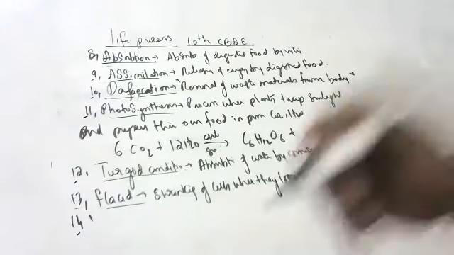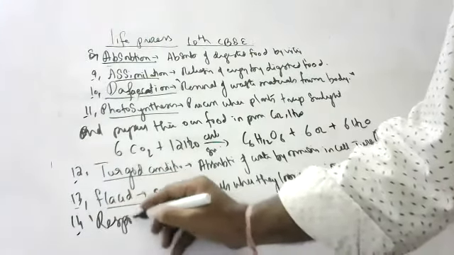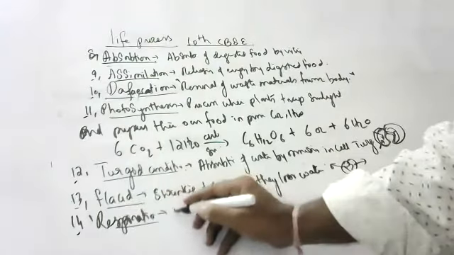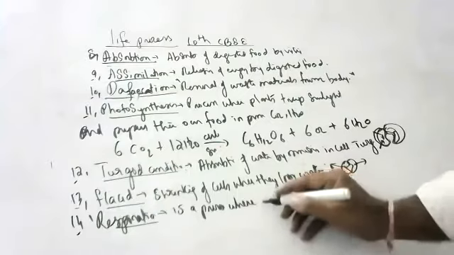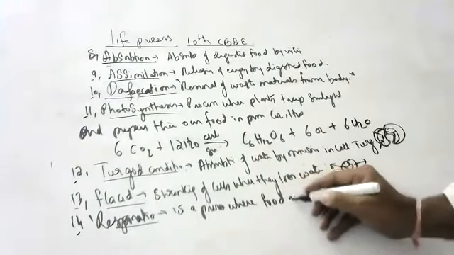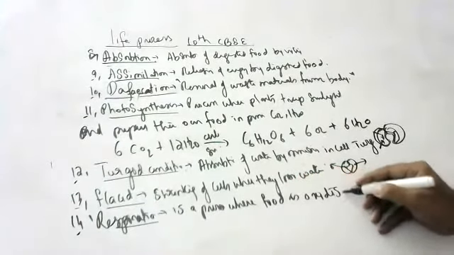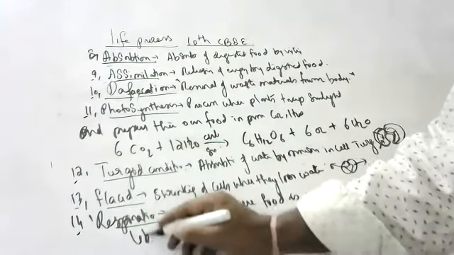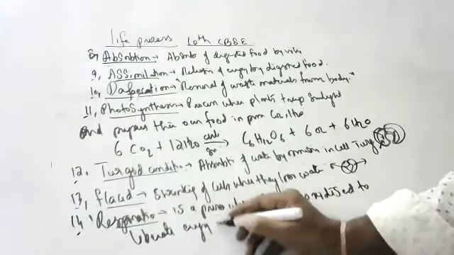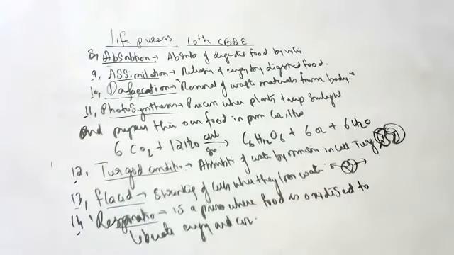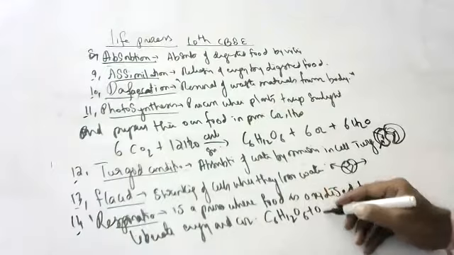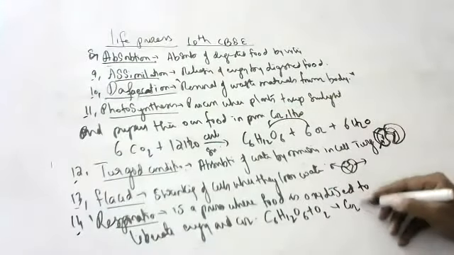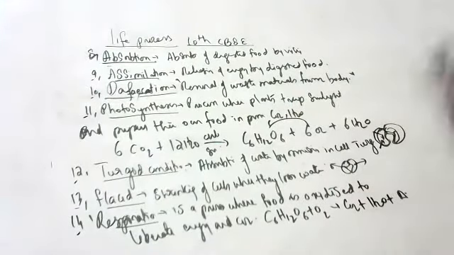Next, respiration. What do you mean by respiration, children? Respiration is a process where food is oxidized to liberate energy and CO2. It is the reverse reaction. Food is oxidized means oxygen will go and burn the food. You will get carbon dioxide, water, and energy.